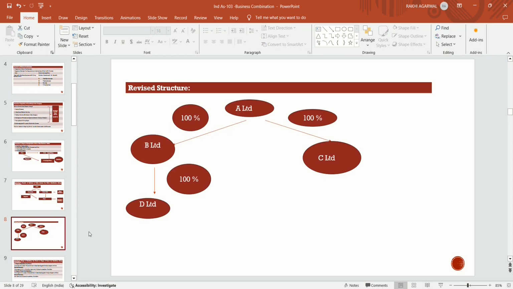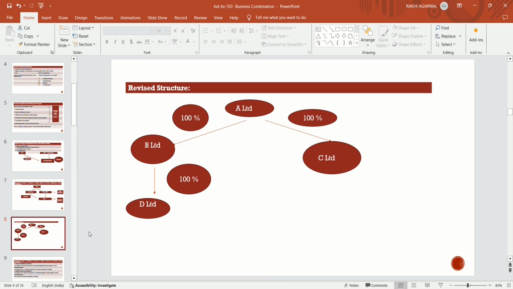Revised structure. Previously there were two fellow subsidiaries, B and C Limited of A Limited, who acquired 100% stake, and D Limited is the step down subsidiary of A Limited and subsidiary of C Limited.